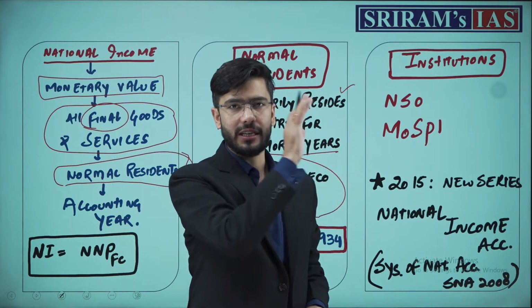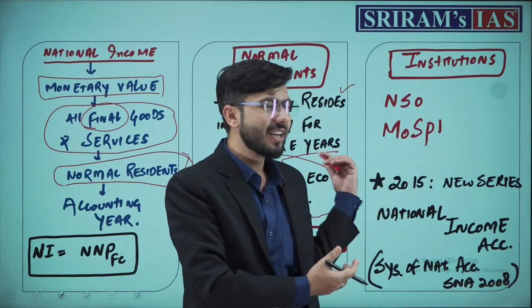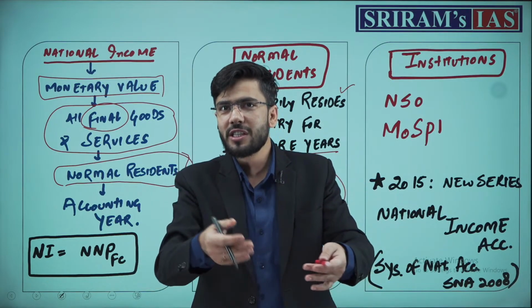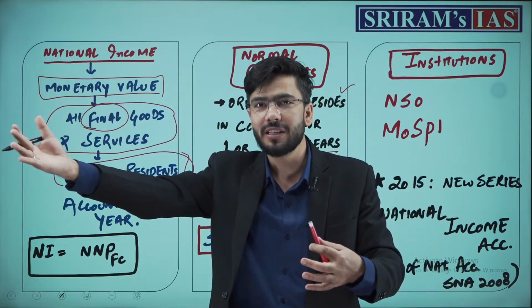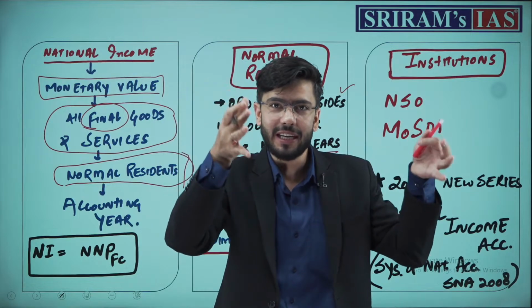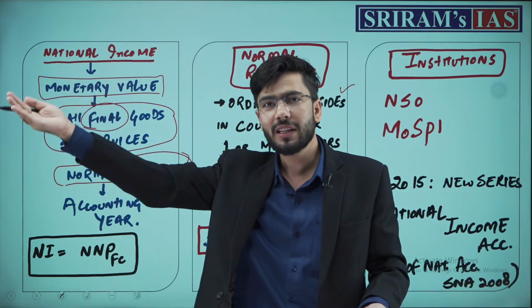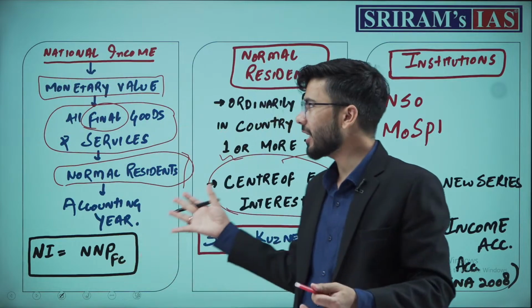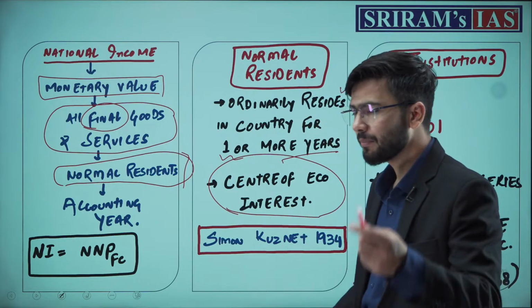Those are normal residents. Now, why do we calculate this and why do we consider these normal residents? If you go deeper into this concept of normal residents, you will be able to understand what is the concept behind shell companies. That decisions are being taken on our land, but they are located somewhere else and they are taxed over there. But for the matter of production, it is here. Now, these are normal residents.